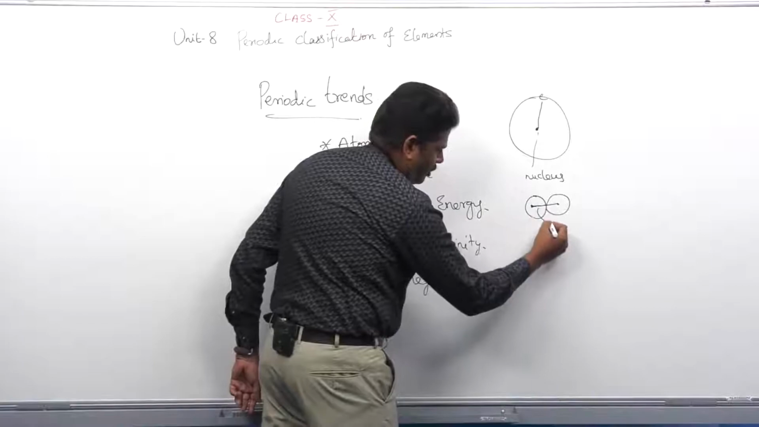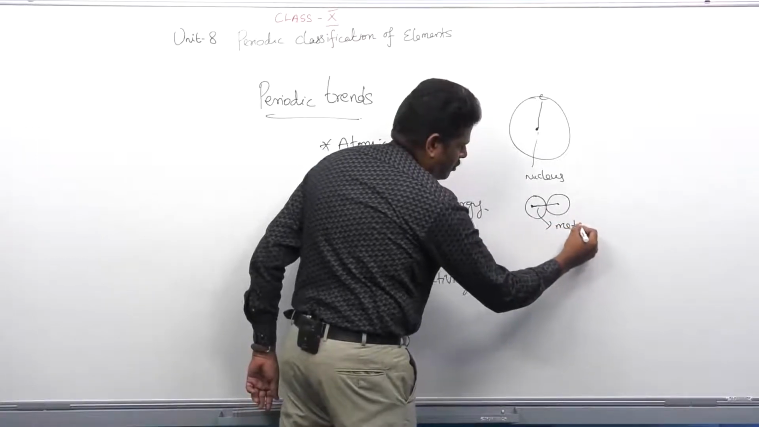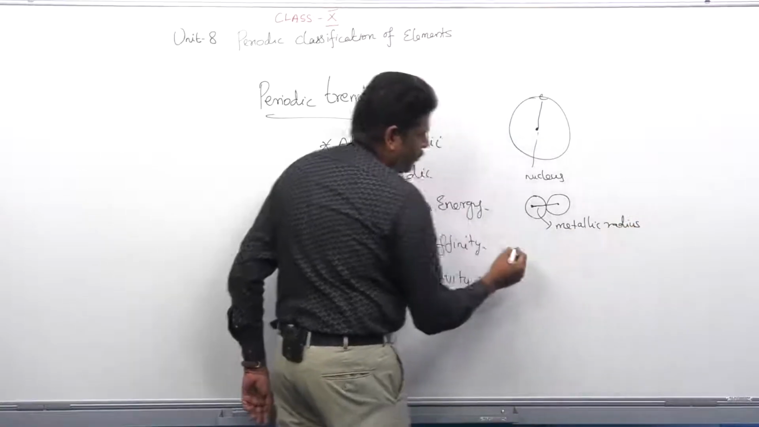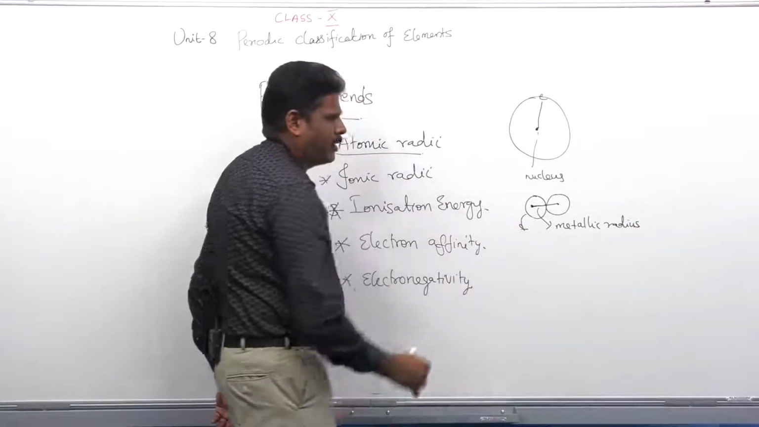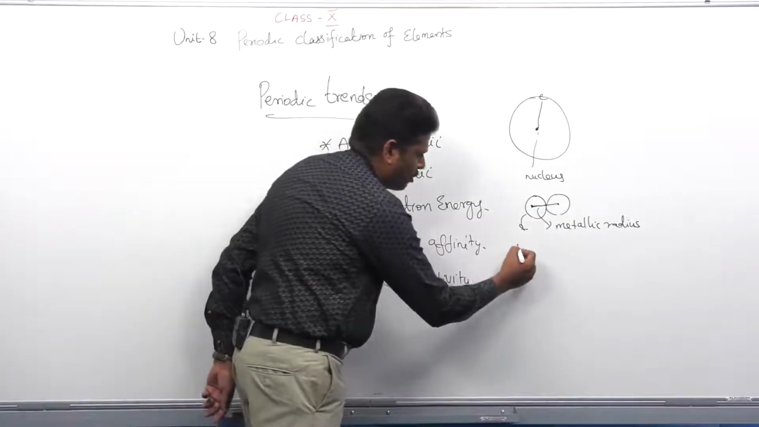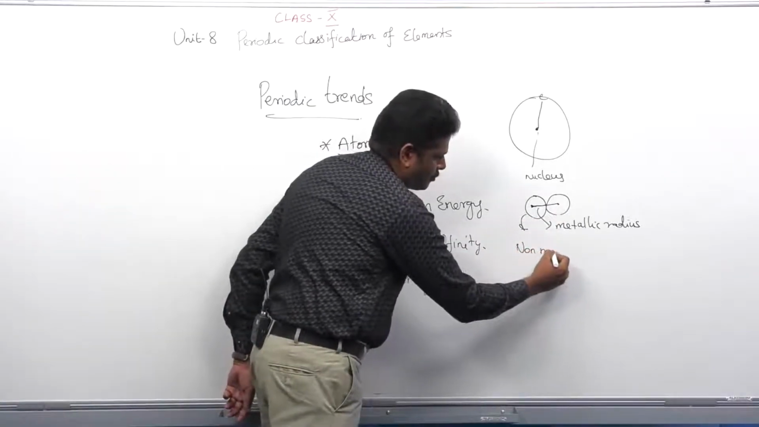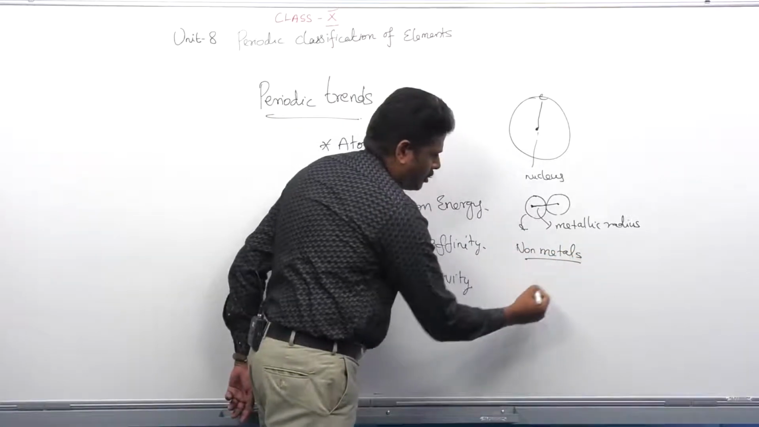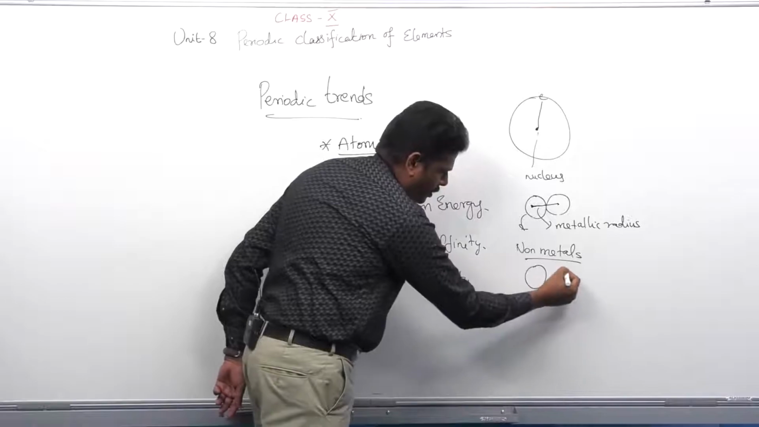and this is called metallic radius, and this is most probably possible in the case of two metal atoms. So, what about in the case of non-metals? Here also, it is called covalent radius.